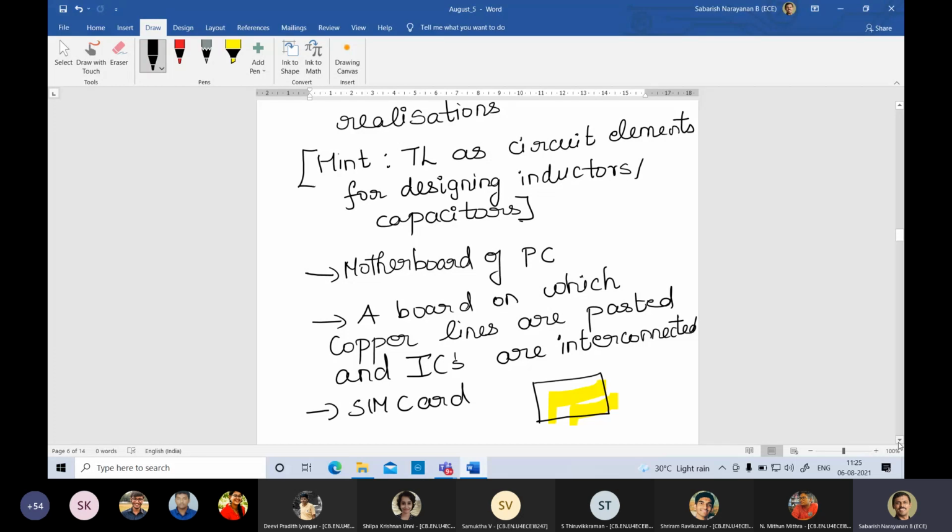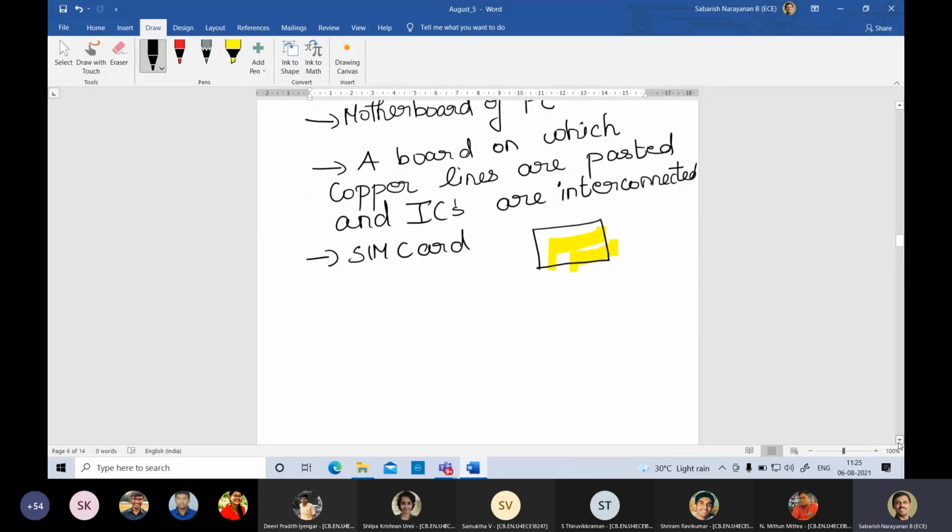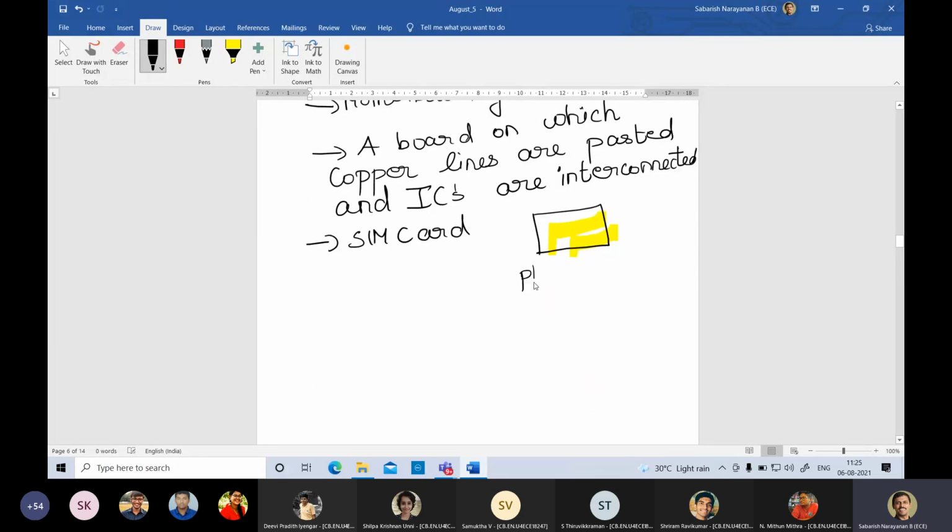Clear? It will be just two copper lines standing there. So this is a planar realization. Your SIM card is actually a filter. It should get only the call that you need. They have realized a filter here. If you see it correctly, the shaded portion is the metal portion.